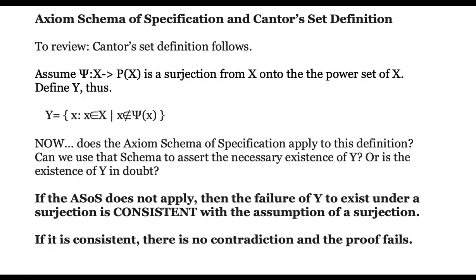There's the set definition there. Y equals X, all elements of X, such that X is not an element of psi of X. So that would be the member of the power set to which X maps. Now, does the axiom schema of specification apply to this definition? Can we use that schema to assert the necessary existence of the set Y, or is the existence of Y in doubt? If the schema does not apply, then the failure of Y to exist under the surjection would be consistent with the assumption. If it is consistent, then there's no contradiction and the proof fails.